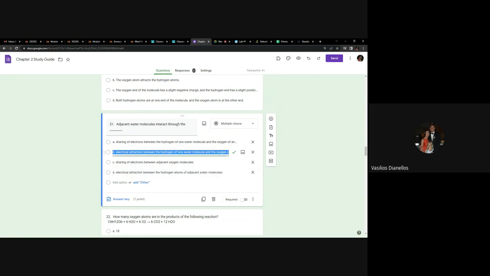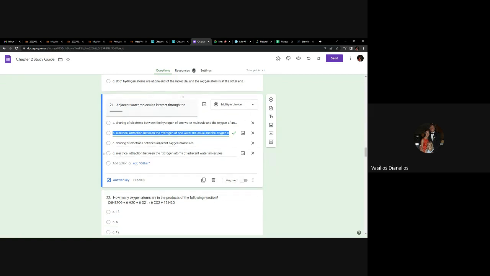So let's see what this one says. Electrical attraction between the hydrogen of one water molecule and the oxygen of another. That is correct, right? It's an attraction. And it's definitely not this: the electrical attraction between the hydrogens of adjacent water molecules. No, it's not like one hydrogen is going to be attracted to the other. Quite the opposite. They're going to repel each other. So the hydrogen of one water molecule and the oxygen of another. So any questions about number 21?